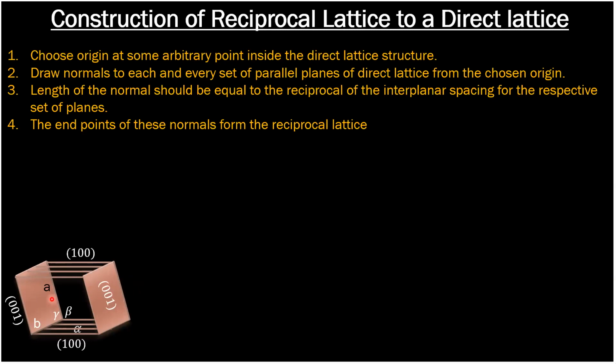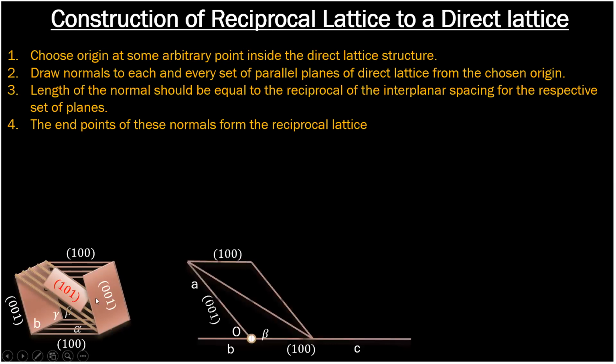These two parallel planes form a set. This and this are also parallel planes, having Miller indices 1, 0, 0. And this third plane, a diagonal plane, has Miller indices 1, 0, 1. So this is your monoclinic crystal structure.